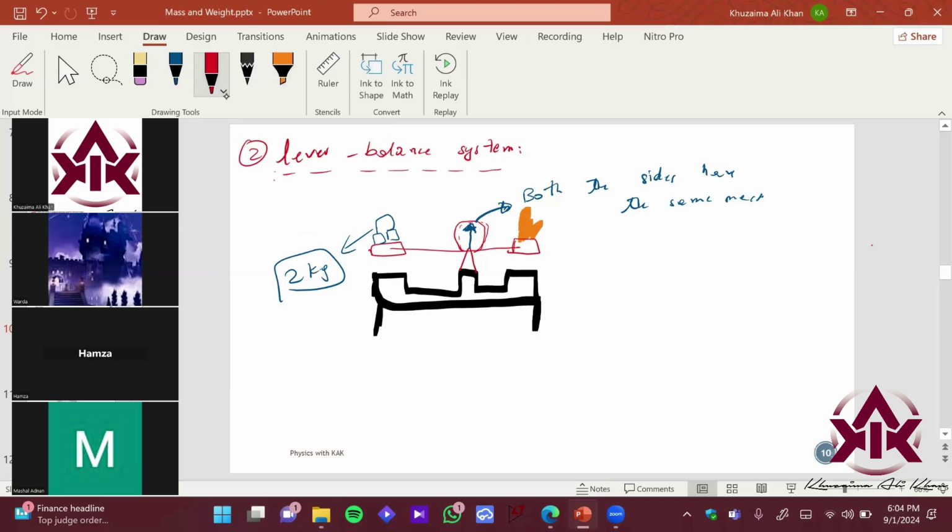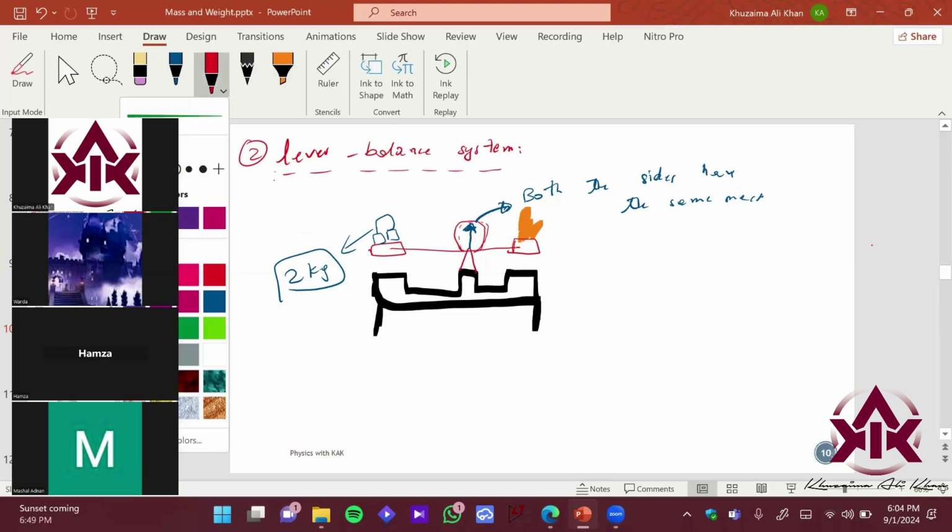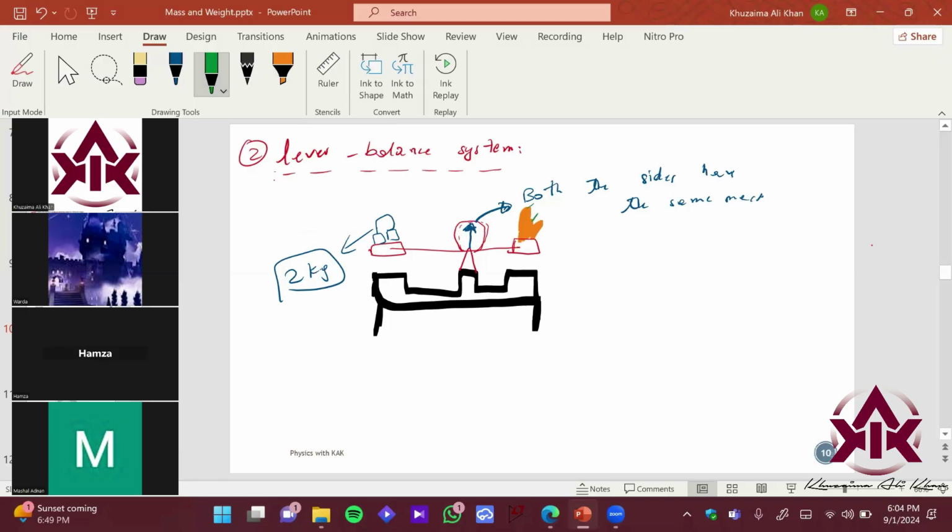Okay, and I'm going to put their heads over here. Again, if the needle is hitting the center over here, that means it is balanced out. If it is at the right side, it means the right side is overweight. If it is at the left side, it means you need to increase the weight at the right hand side.